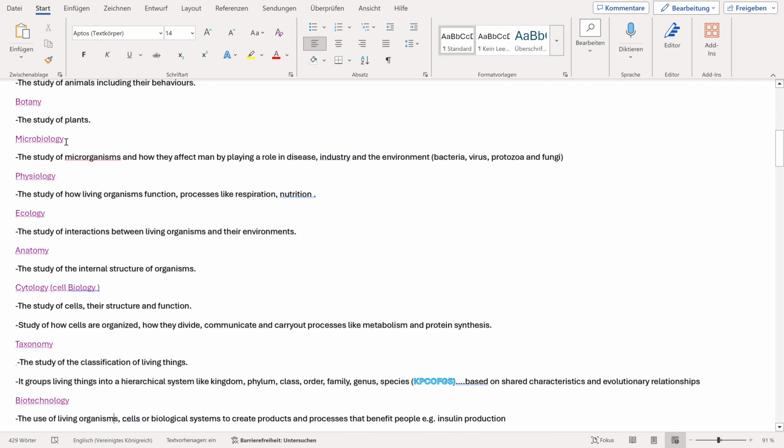Okay. And then you move on to the next branch of biology, that is botany. Botany, this is the study of plants. So under the branch botany, we are studying plants.